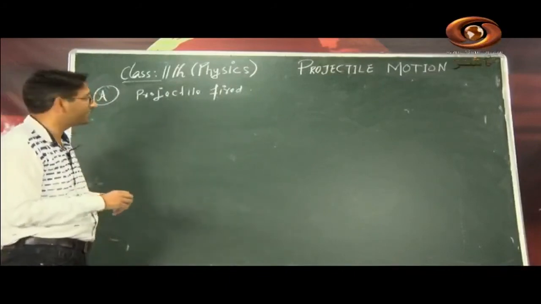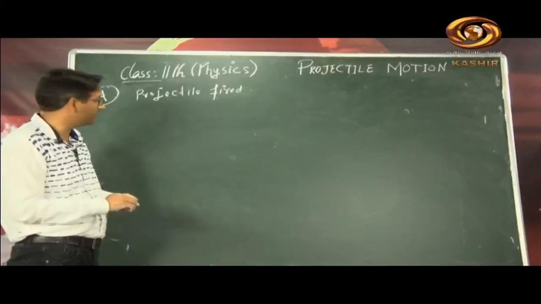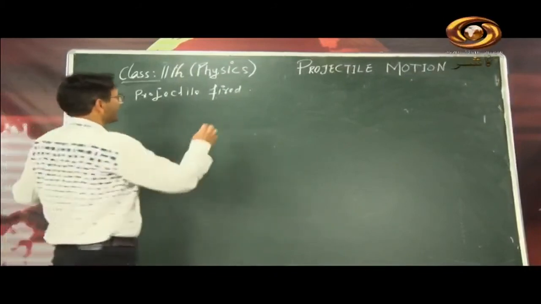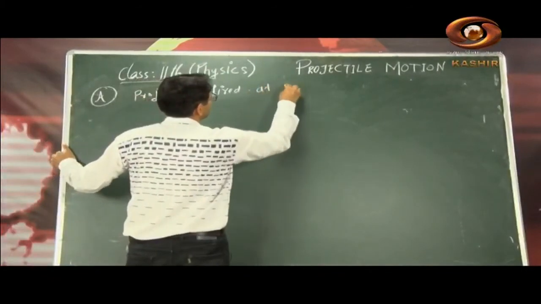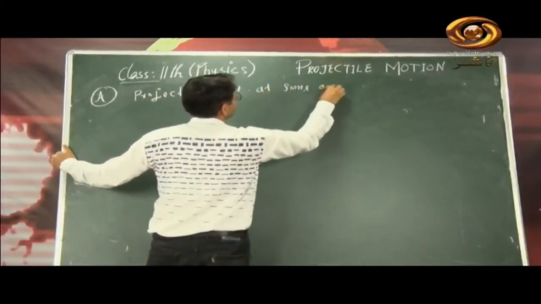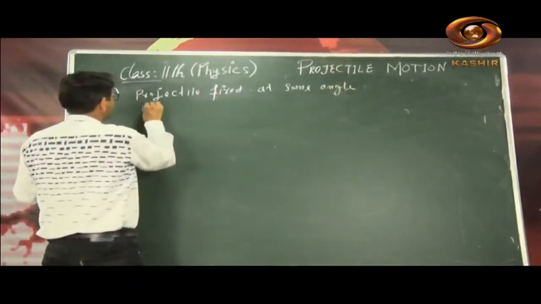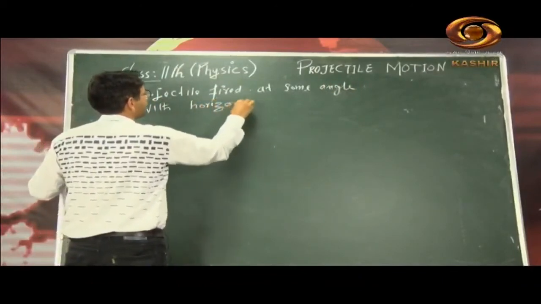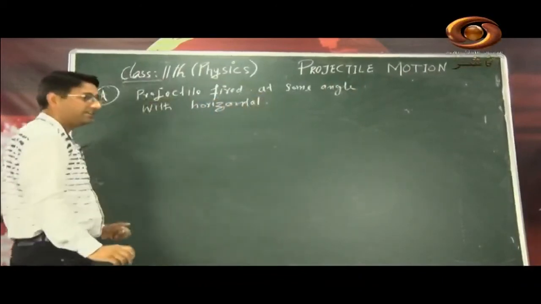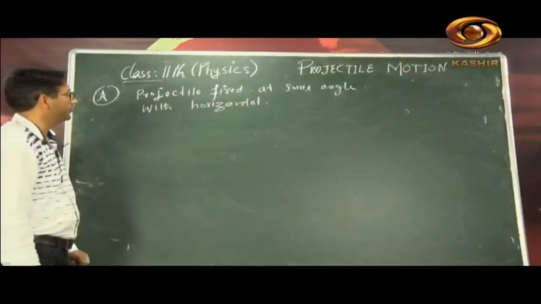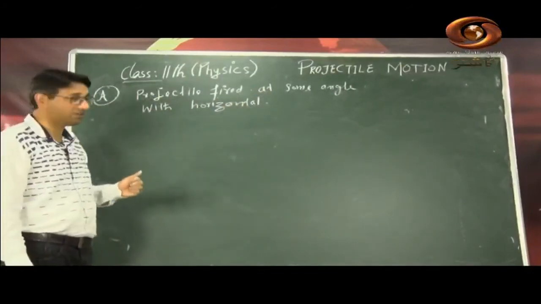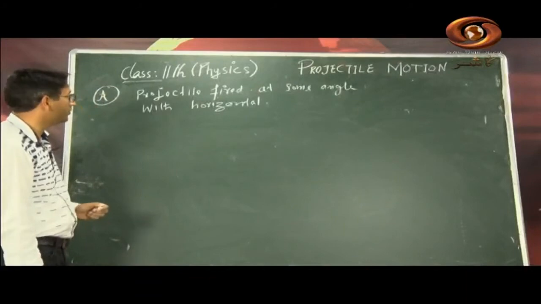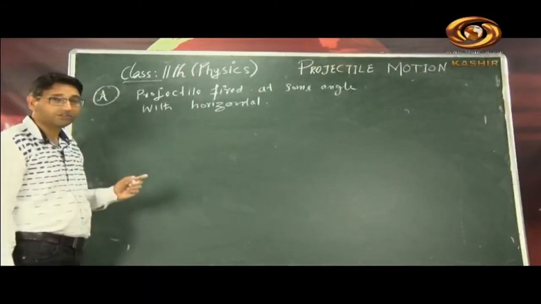What is the nature of the trajectory? Similarly, we will tackle this situation in the same way. A projectile fired at some angle with the horizontal. You will enjoy this projectile motion once you keenly observe these lectures and try to understand what we are trying to convey. Keep a notebook and a pen ready so that you can note down the essential things. Projectile fired at some angle with the horizontal, I mean the x-axis.